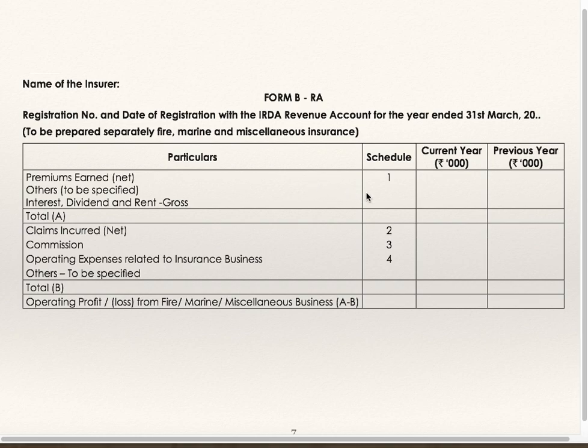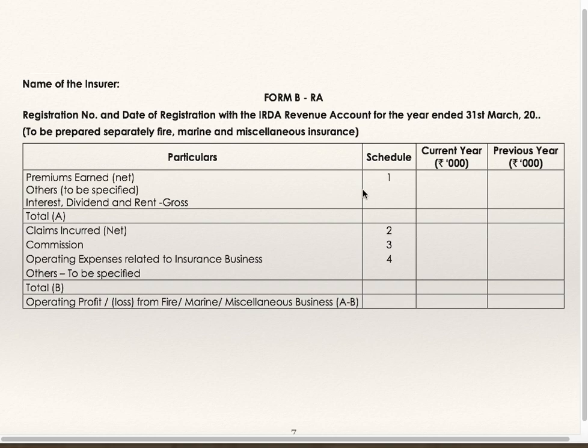Then others to be specified: interest, dividend, rent, gross total of A. Claim schedule number 2. Commission schedule number 3. Operating expenses relating to insurance business schedule number 4. Others to be specified total B. Operating profit or loss from fire, marine, miscellaneous business, which is A minus B.